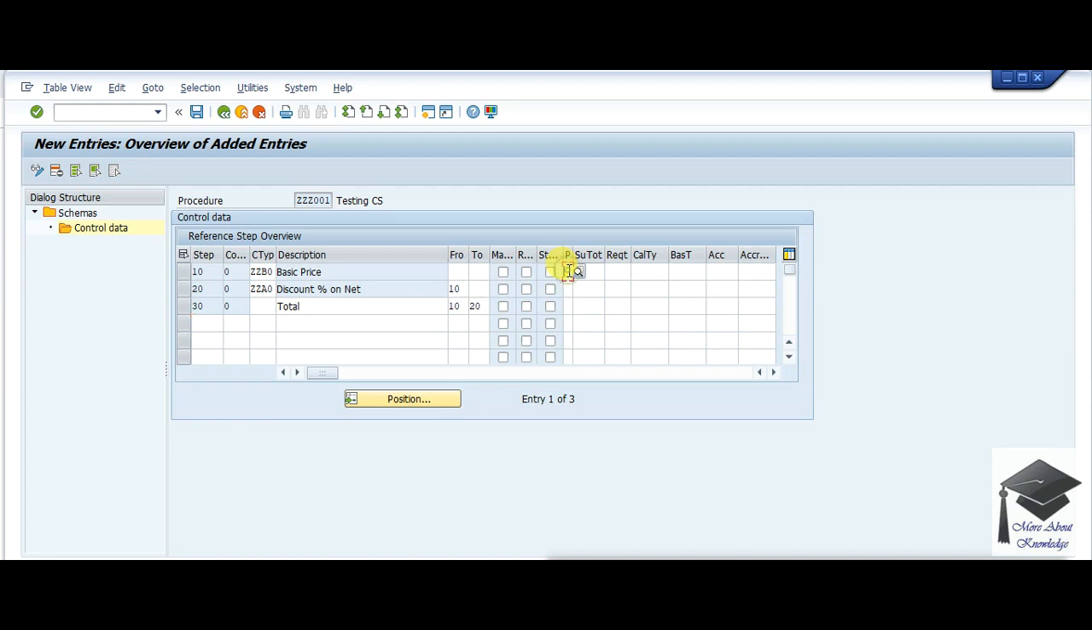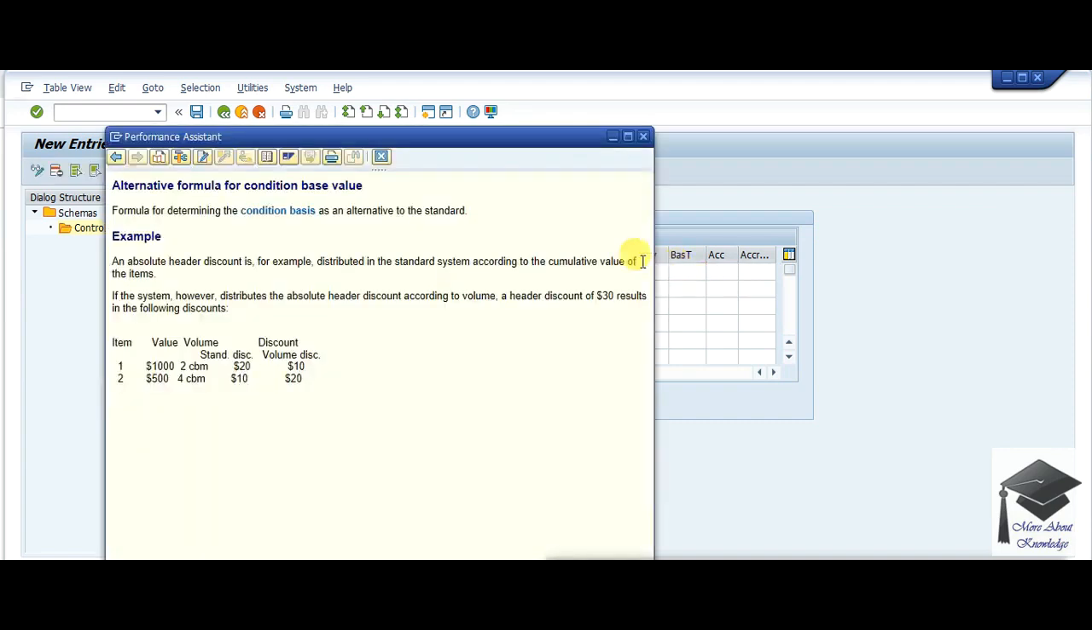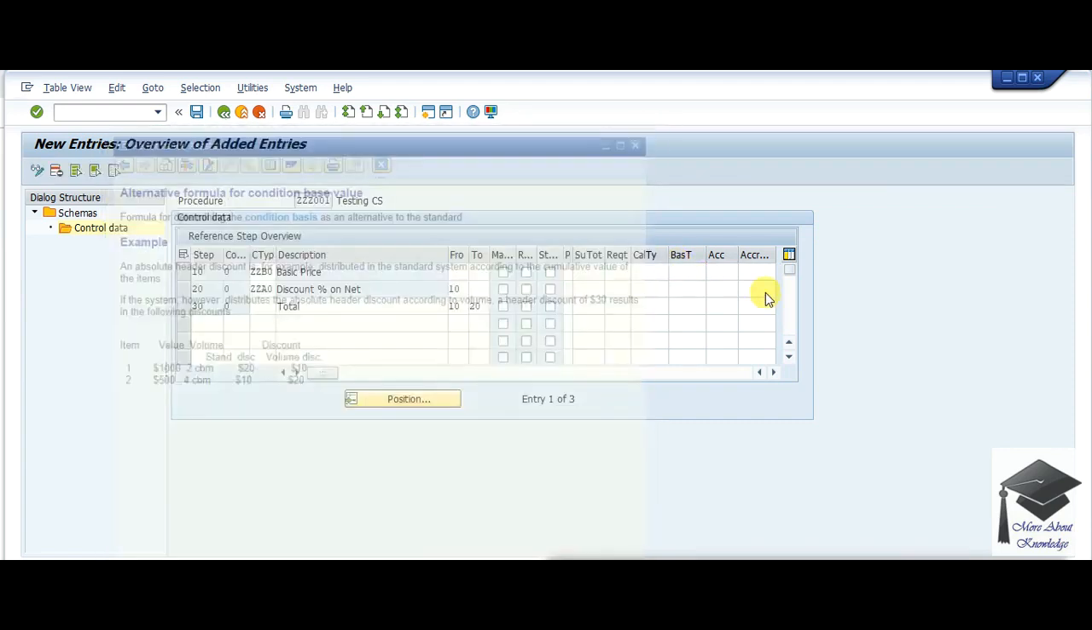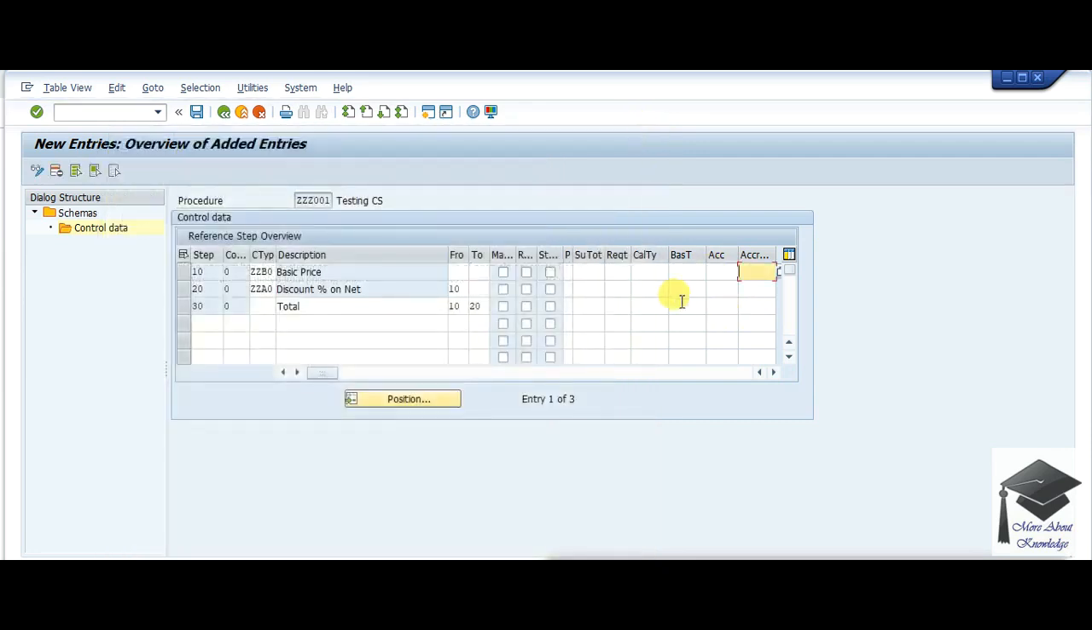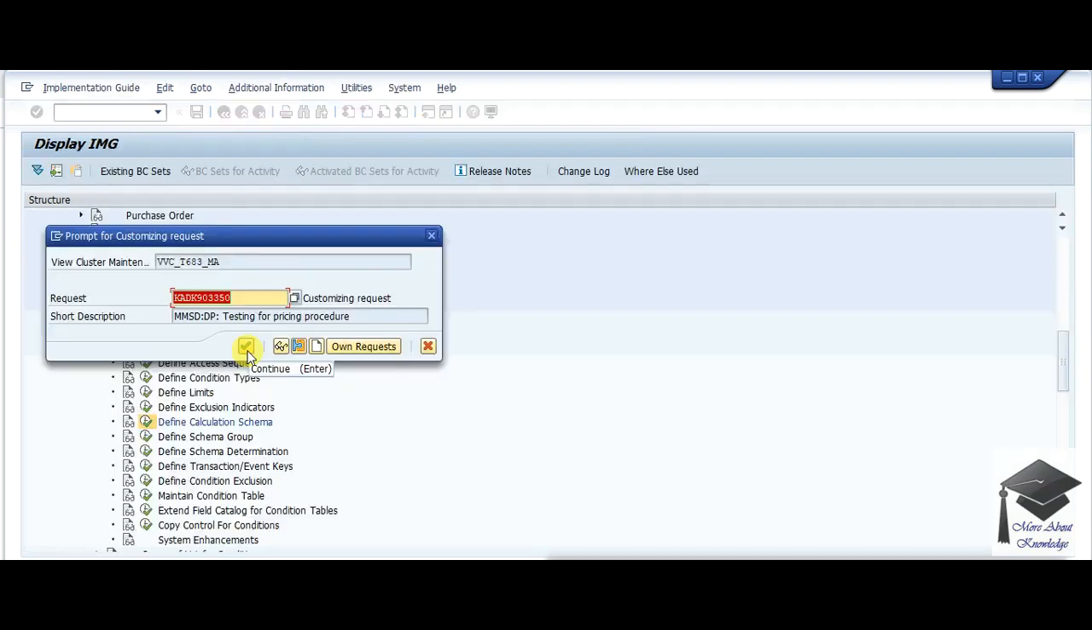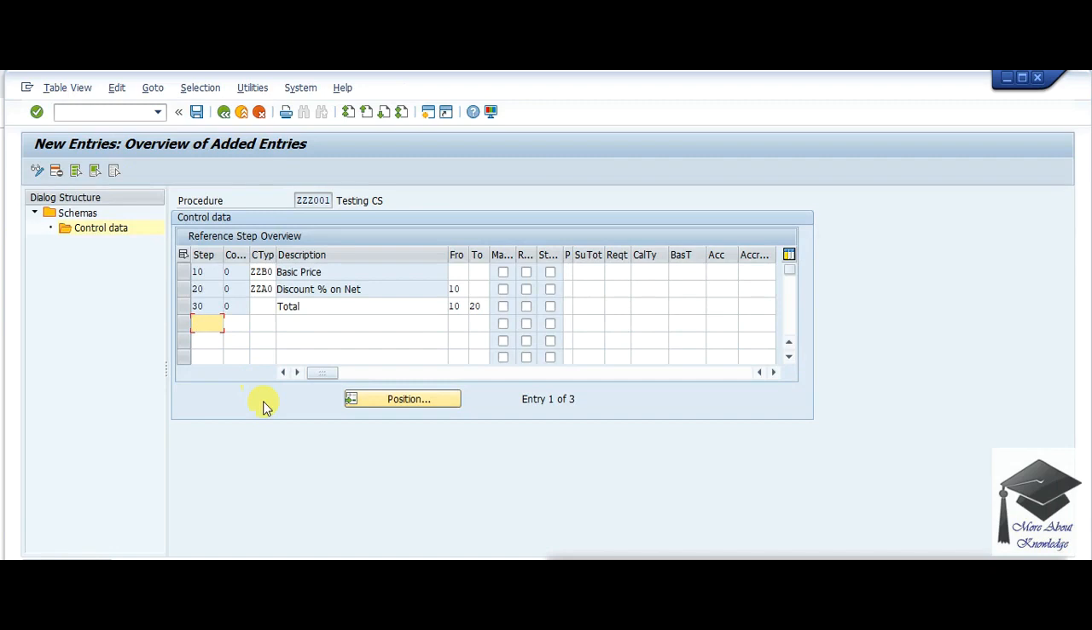Now if you want to use print, subtotal, any requirement, calculation type, calculation formula, accrual key and account key, then you just use them as per your convenience. But before use, just press F1 to know more about the field. SAP has already given a very detailed explanation about each and every field. If you have any query, you can Google it also. You can ask me in the comment section, I will try to give my reply. Let's save this calculation schema. So I have made my calculation schema.